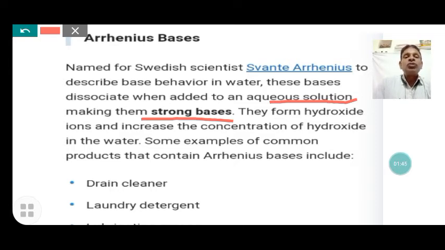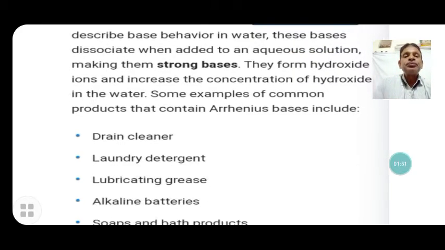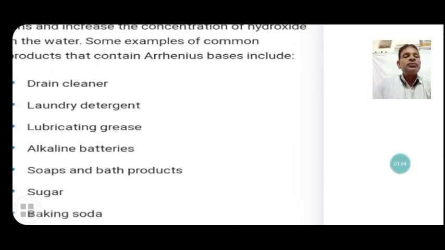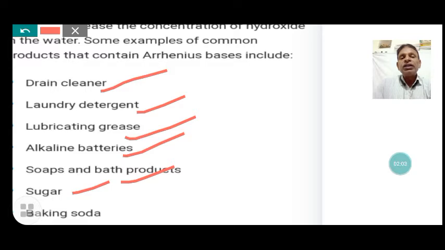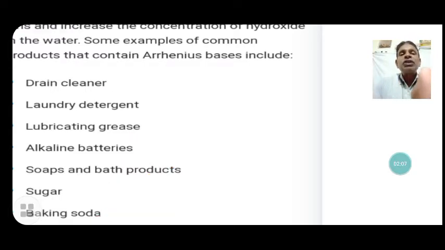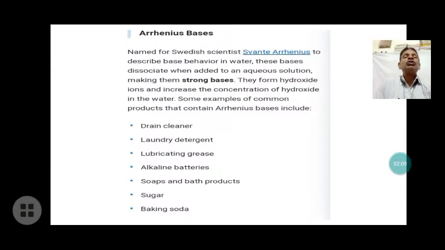Some examples of common products that contain Arrhenius bases include drain cleaner, laundry detergent, lubricating grease, alkaline batteries, soap and bath products, and baking soda. These are examples of bases that produce hydroxide ion when dissolved in water. This is the definition of bases given by Arrhenius.